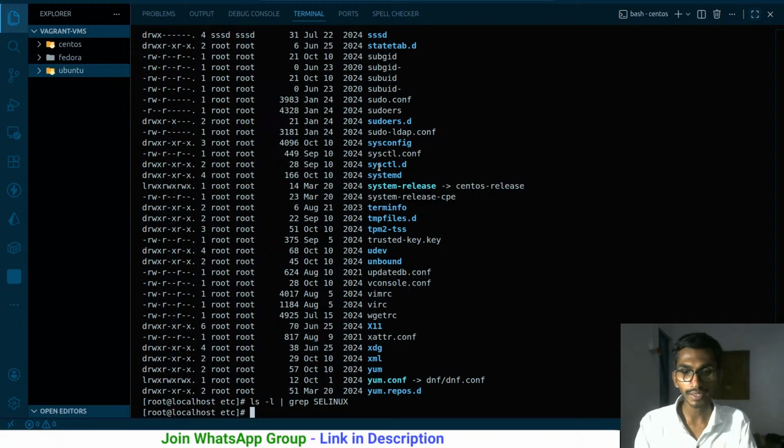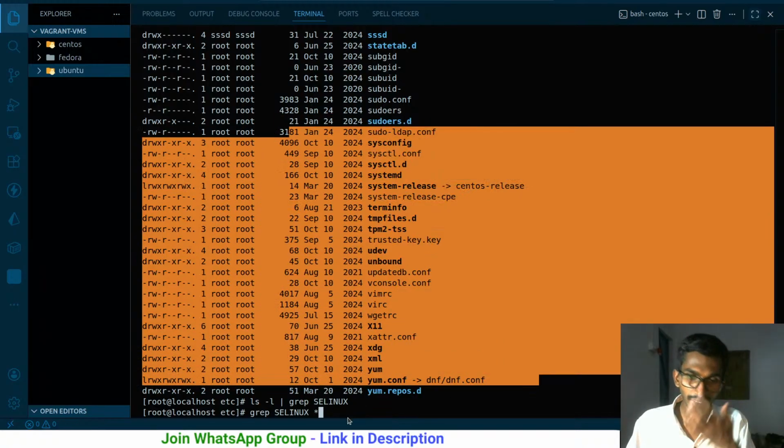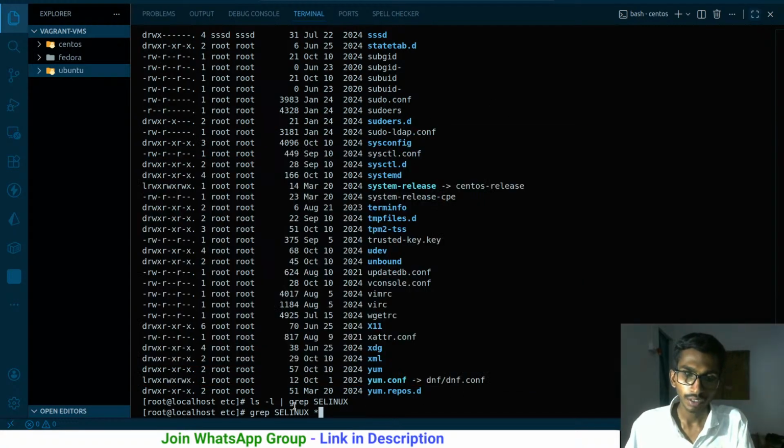So what I can say here is grep selinux and everything here. Everything I have inside this, I want to search and filter from everything over here.